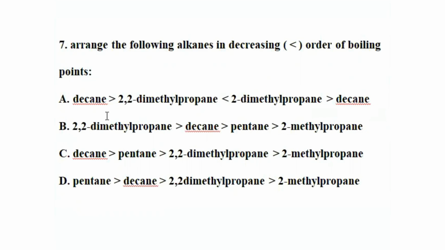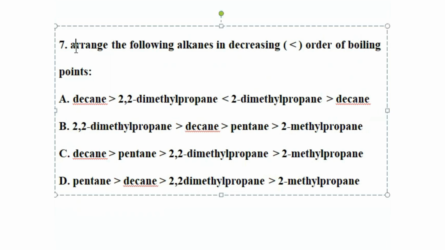Question number 7: arrange the following alkanes in decreasing order of boiling point. A, decane greater than 2,2-dimethyl propane, which is less than 2-methyl propane, which is greater than decane. Note, this is not the answer.